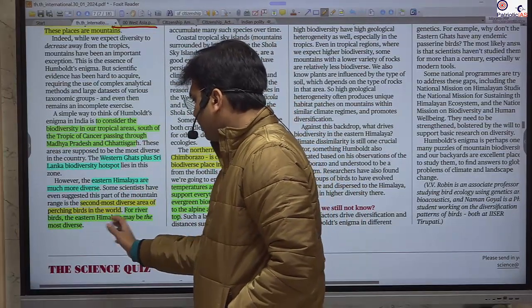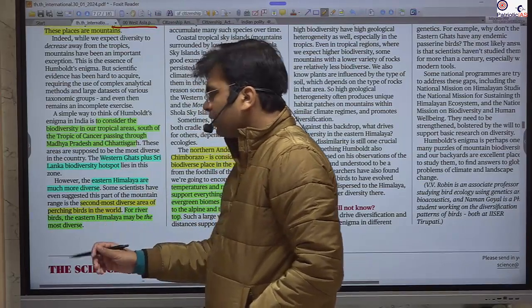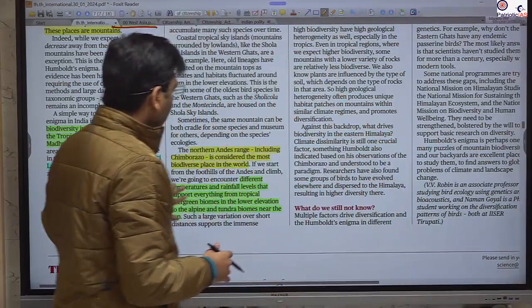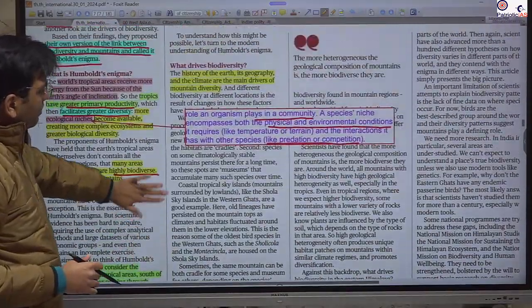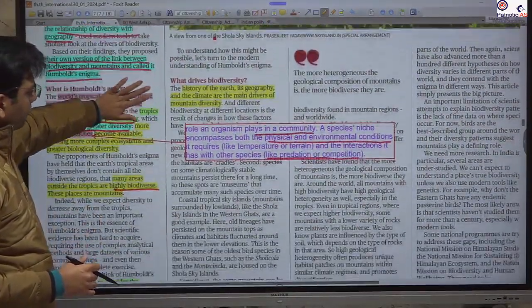Besides that, it has given the rhododendrons in the Eastern Himalaya, which are the most diverse. So this is the deviation from the theory given by him.